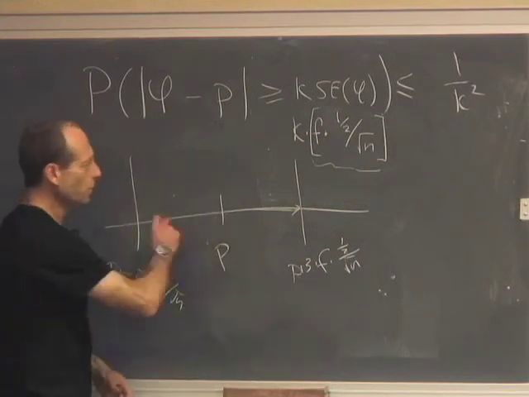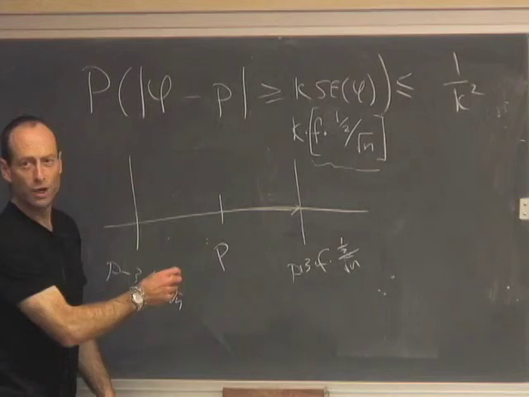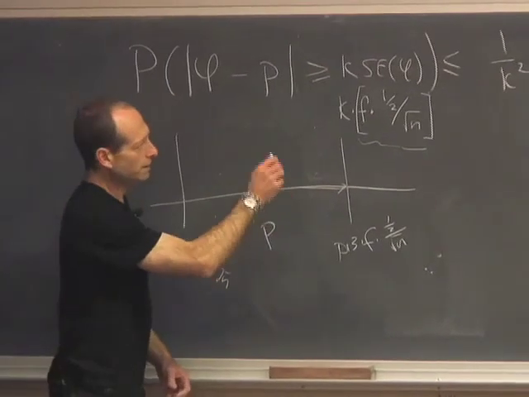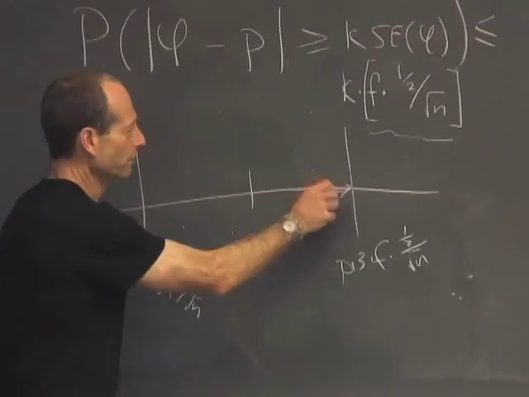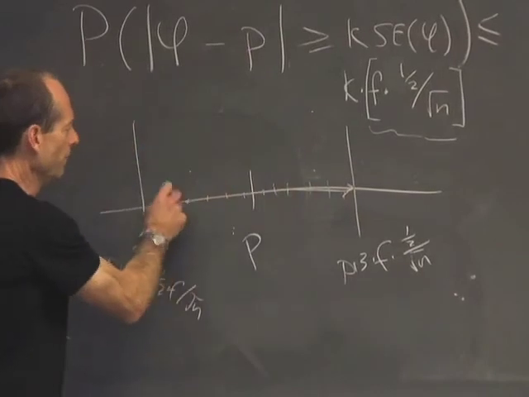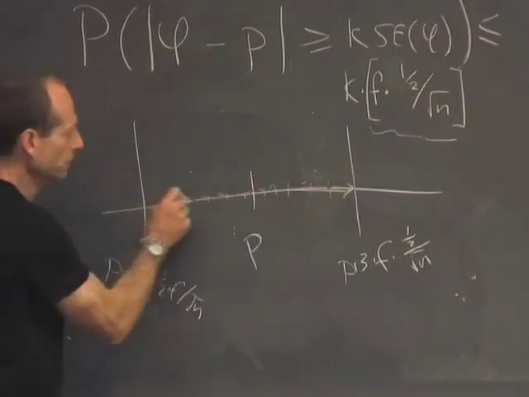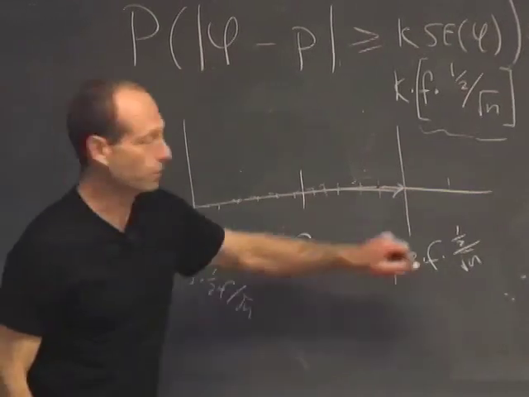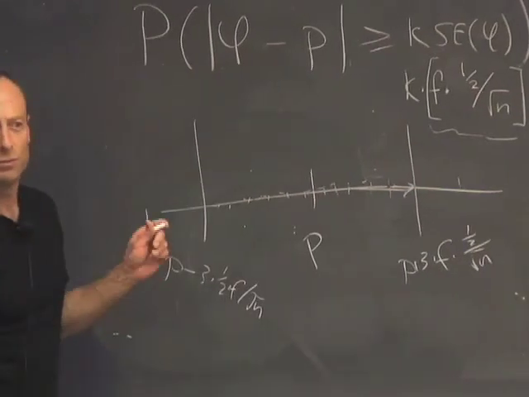Okay, so what do I know? I know that 8/9 of the time, my sample value, phi, is going to be in here somewhere. And at most 1/9 of the time, it's going to be out here or up here. Right?